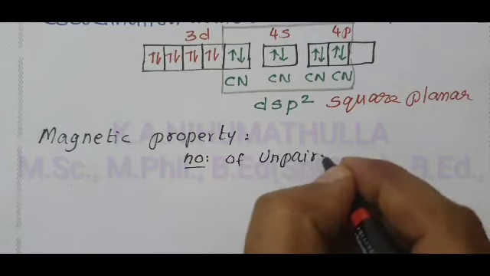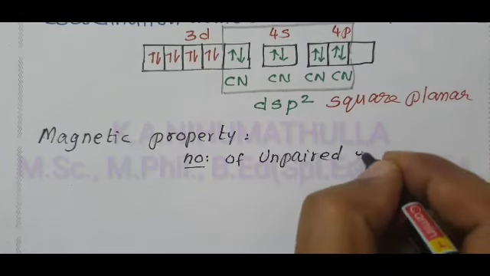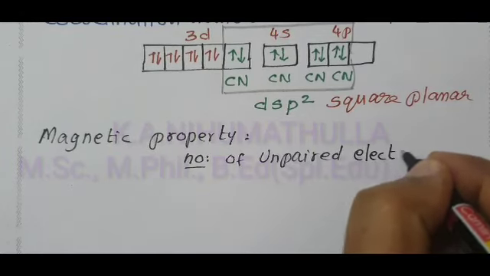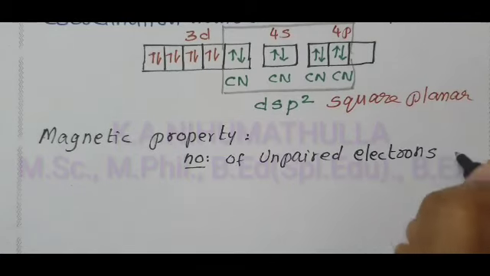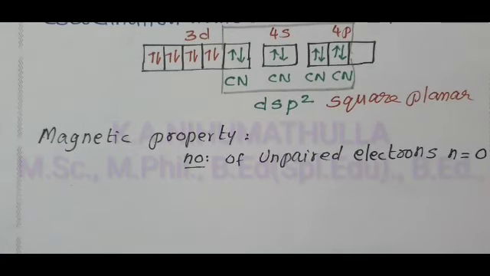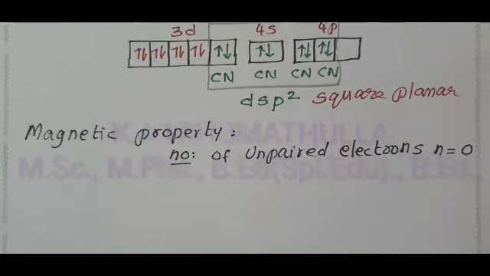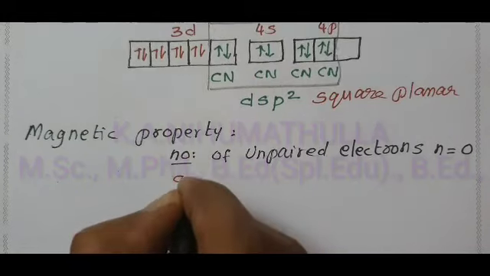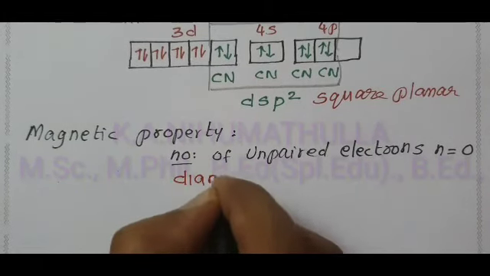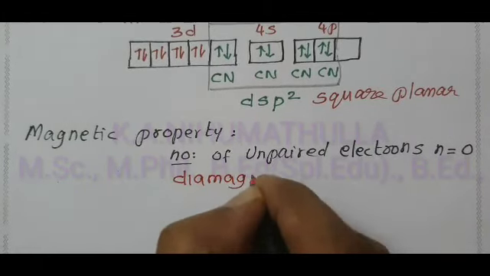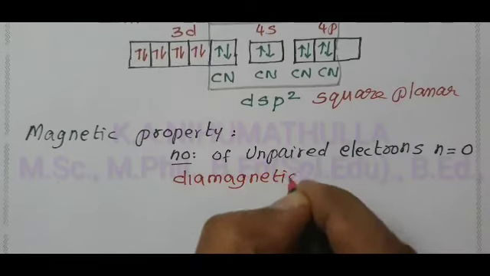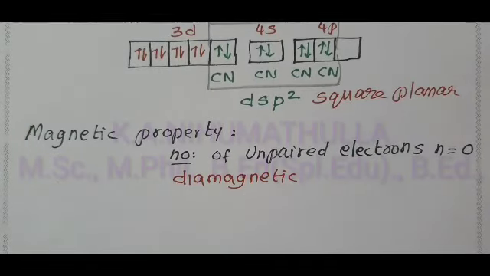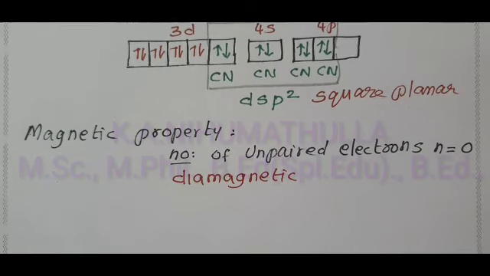If unpaired electrons are present, it is paramagnetic. Here the number of unpaired electrons n equals 0. Therefore, this complex is diamagnetic in nature. Diamagnetic substances are repelled by the magnetic field.